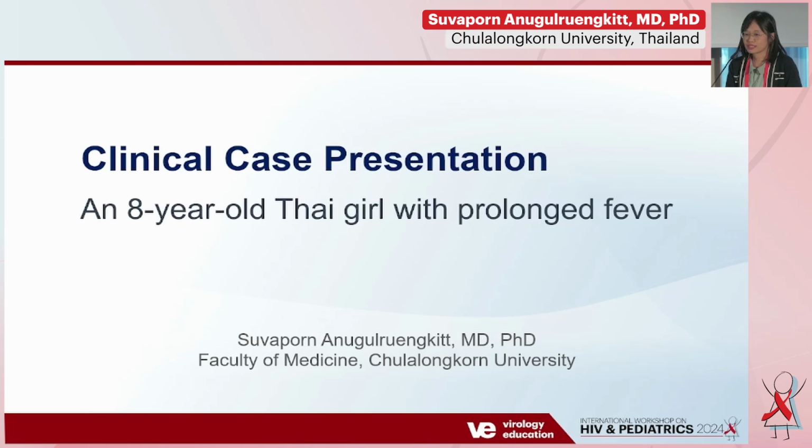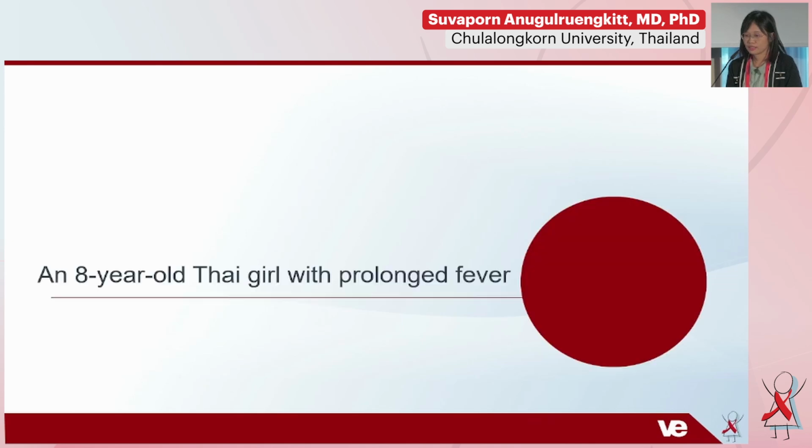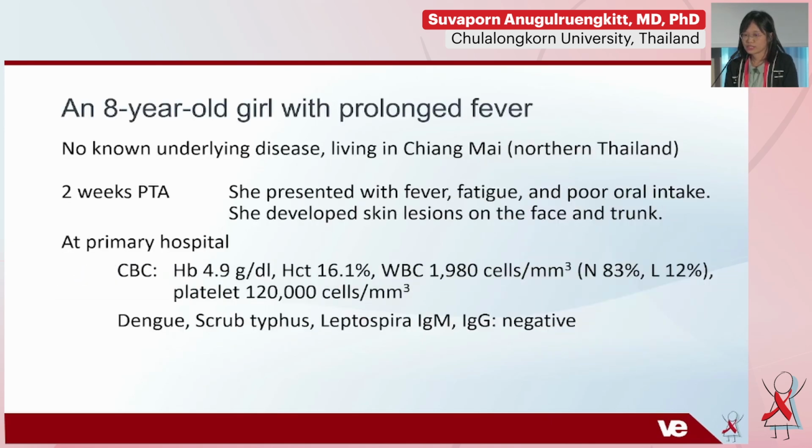So our first case is an 8-year-old Thai girl with prolonged fever. Okay. So she is an 8-year-old girl. She has no known underlying disease. She was living in Chiang Mai, which is located in northern Thailand. Two weeks before admission, she presented with fever, fatigue, and poor intake. She also had skin lesions on the face and trunk, which I will show you in a later slide.